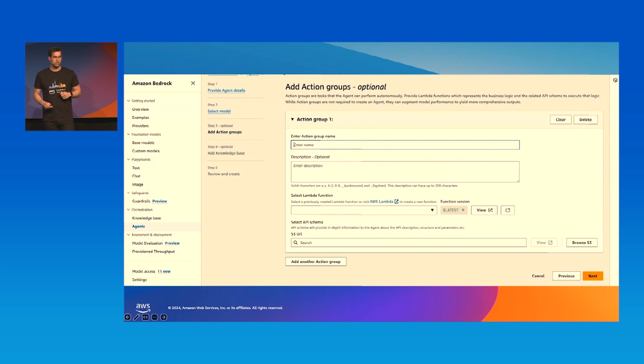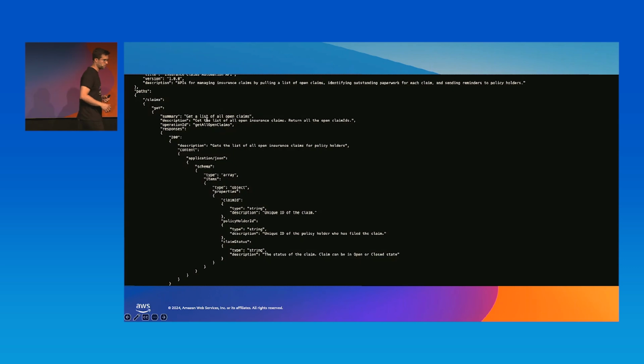Now here we define the action groups. Again, we give a name for the action group. Here we have an insurance claims manager. We might give it a description. And if you remember, we have the Lambda function and the API schema. So for the API schema, just to show how it looks, let me pause very briefly.